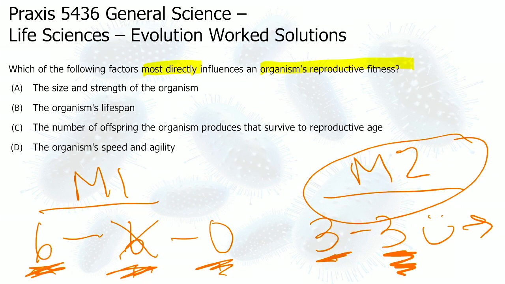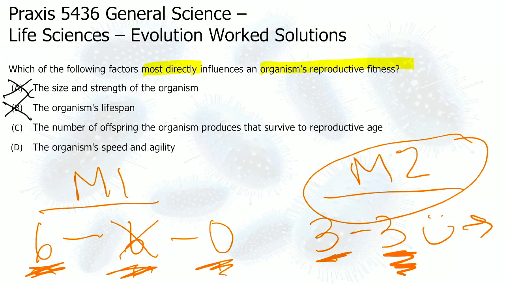A says the size and strength of the organism. That doesn't tell us anything about how many offspring an organism is going to leave, so that's not the right answer. B says the organism's lifespan. When we think about a human, our reproductive years are generally 12 to 40, give or take. If we're living to 50, 60, 70, we're generally not having more offspring at that point. So the lifespan doesn't tell us much about how many offspring we had that survived to influence the next generation. So nope, that one's not it either.